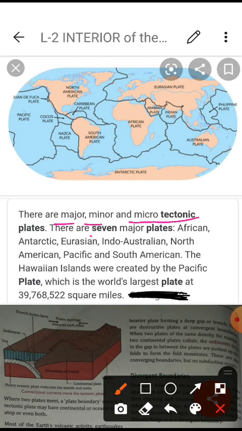The major ones are the African, Antarctic, Eurasian, Indo-Australian, North American, Pacific and South American. These are the 7 majors, which are responsible for forming the different activities on the earth's surface.